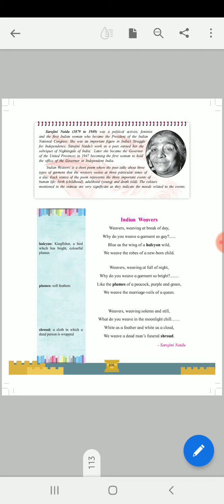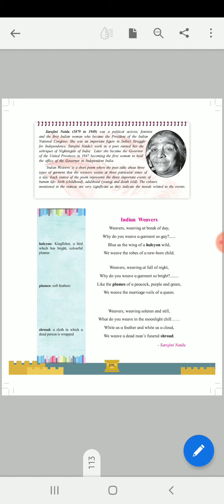She was an important figure in India's struggle. We know that India was struggling for independence during 1947 or before that. So she contributed to India's struggle for independence.